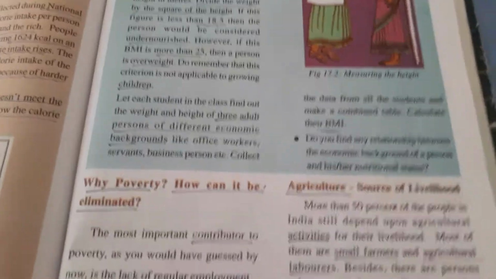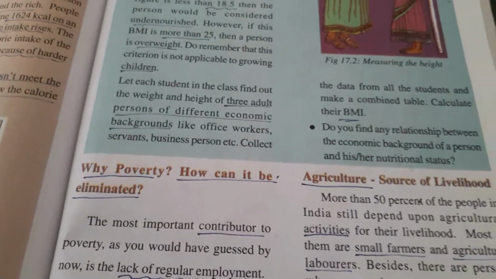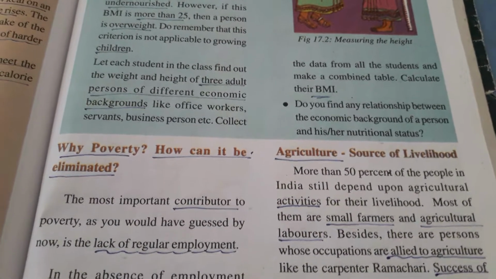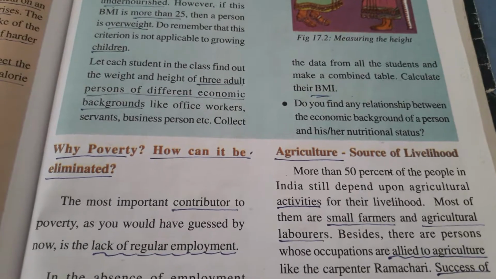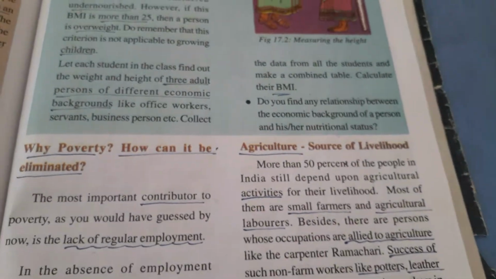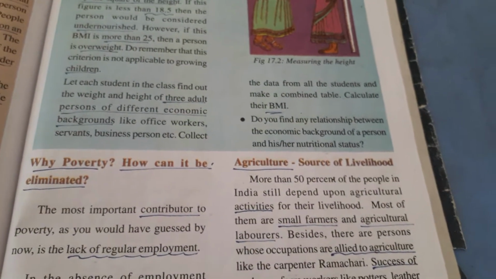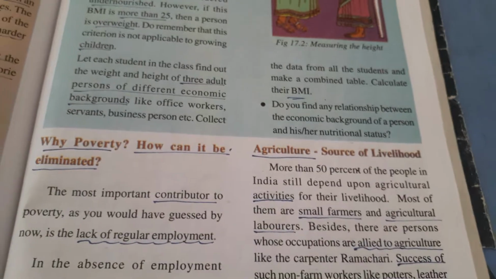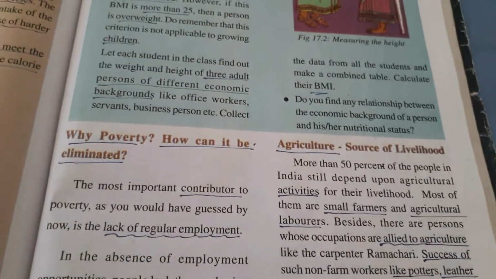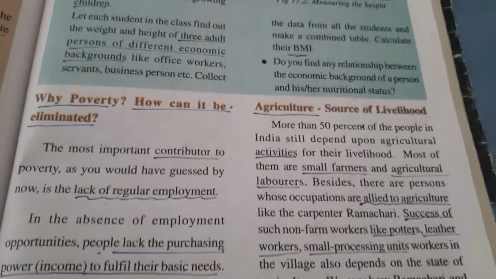Okay, next, why poverty? How can it be eliminated? The most important contributor to poverty is lack of regular employment. Most of the people in our country depend on agriculture, and they are not getting regular work. In the absence of employment opportunities, people lack the purchasing power or income to fulfill their basic needs.